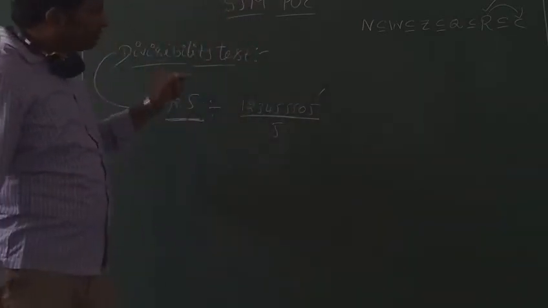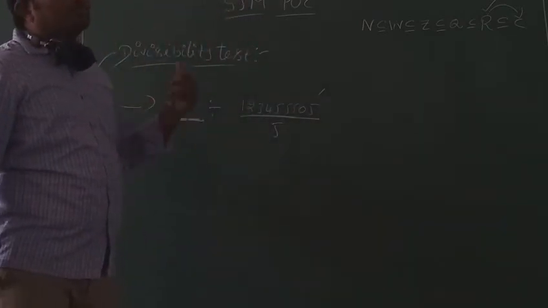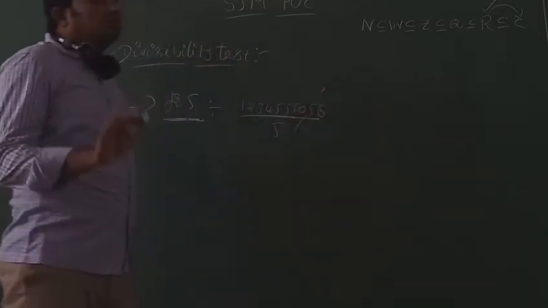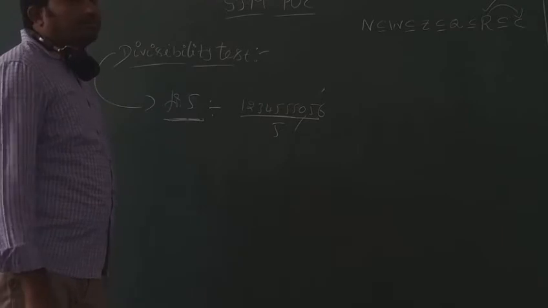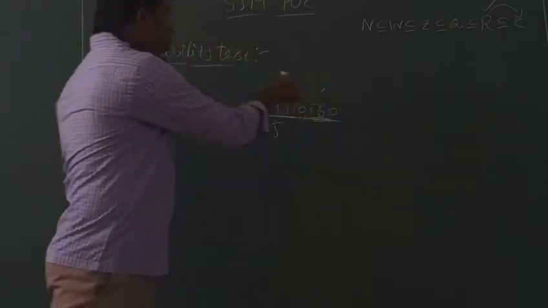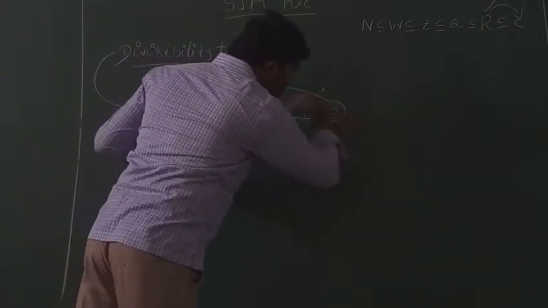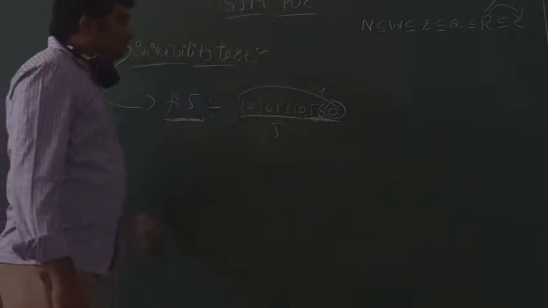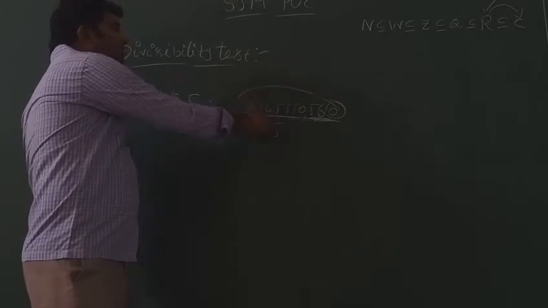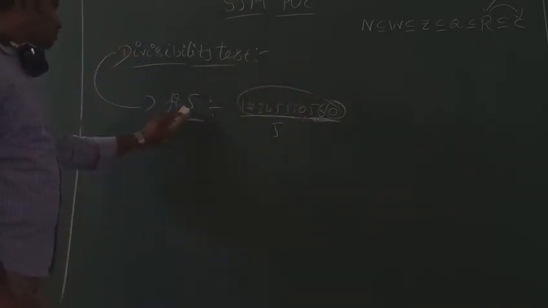So the unit digit must be 0 or 5. If you write 6, no doubt, this number is not divisible by 5. After 6, you can write 0, and then the whole number is divisible by 5. That is the condition: the unit digit must be 0 or 5. That's the test for 5.